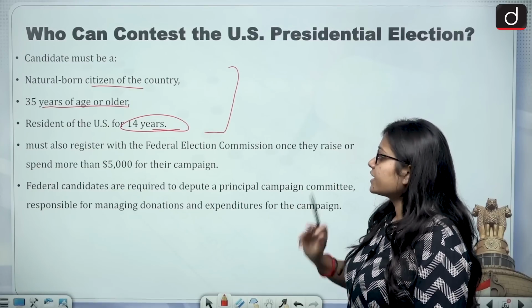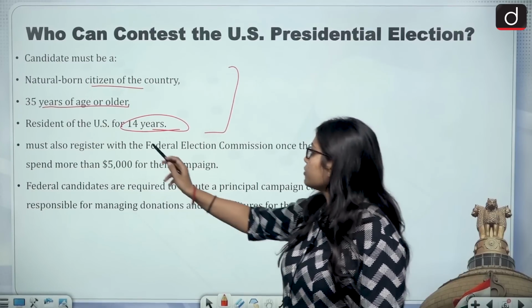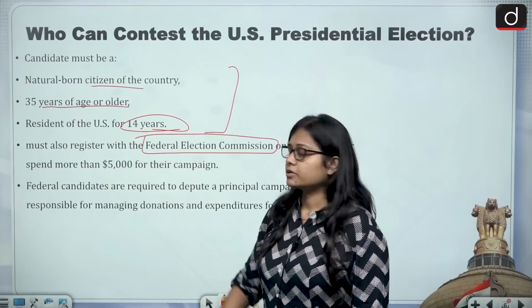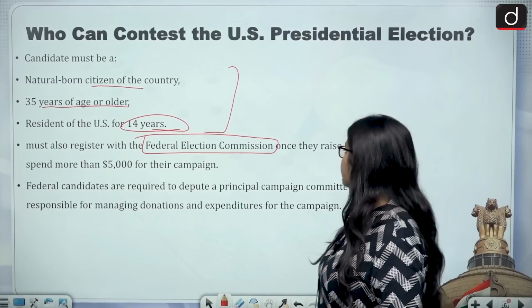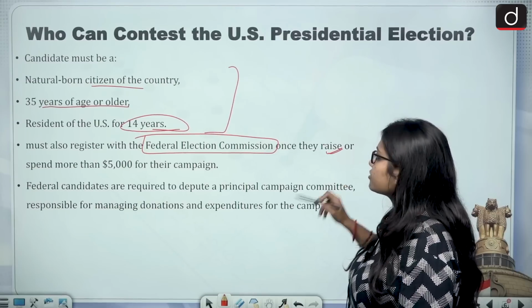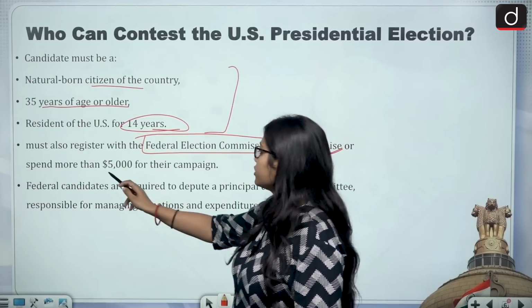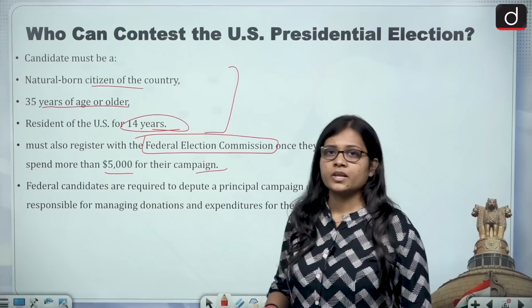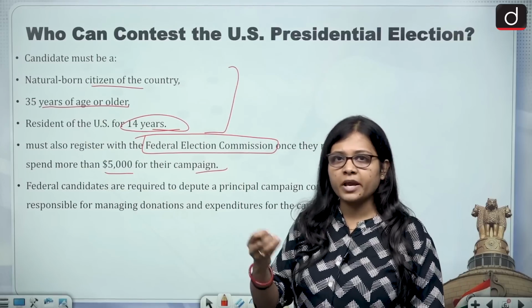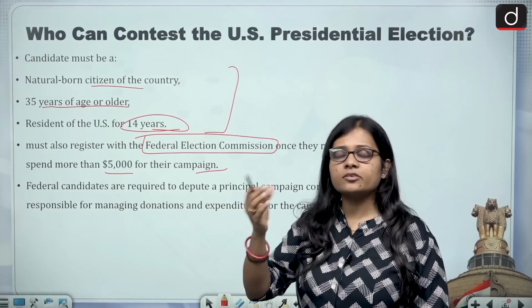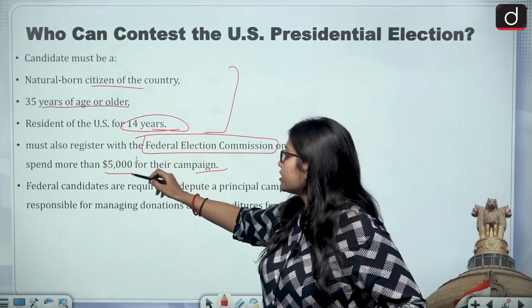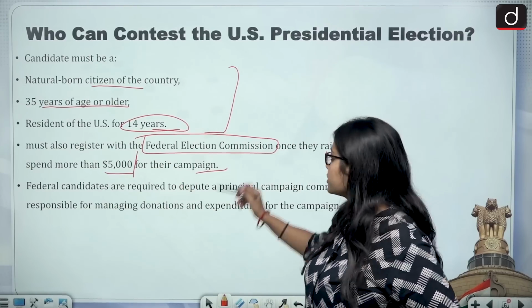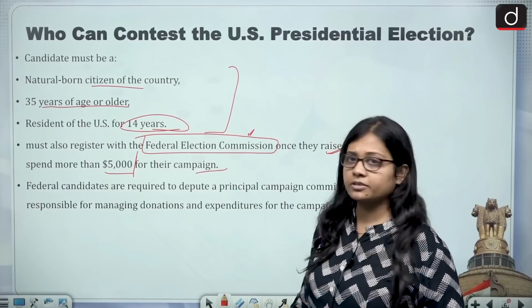Then the candidate must also register with the Federal Election Commission. Now there is a Federal Election Commission and the candidate has to register with it once they raise or spend more than $5,000 for their campaign. If a person spends or raises an amount of $5,000 or above, then the candidate has to register with the Federal Election Commission.